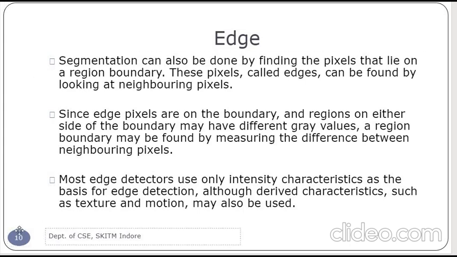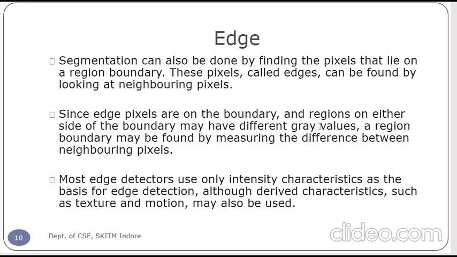Let me consider one more example. Here the slide number is one region. If I compare the pixels at this place and this place, they have different intensity values. So we say this is region 1 and this is region 2, determining whether a pixel belongs to region 1 or region 2.